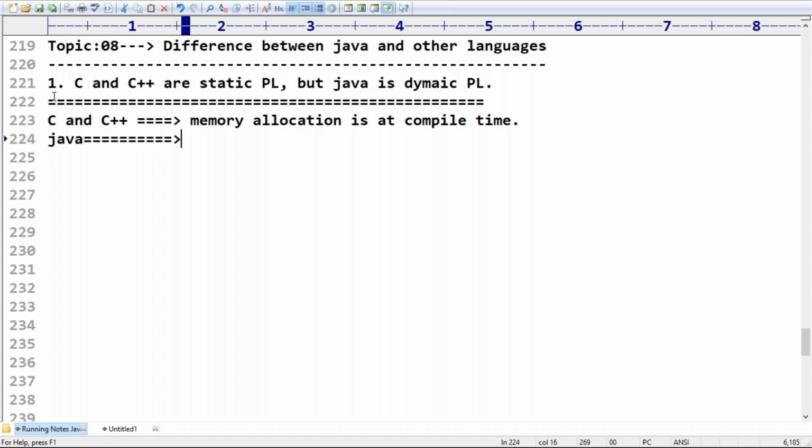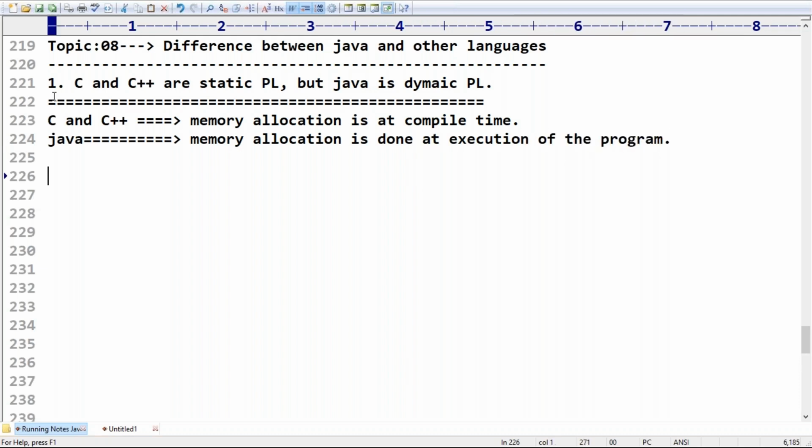In Java there is one specialty. Memory allocation is not the task of the compiler. Memory allocation is done at the execution of the program. So this is the beauty, this is the important concept. Why?